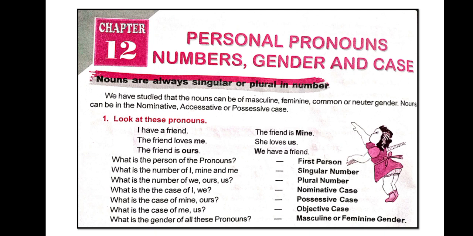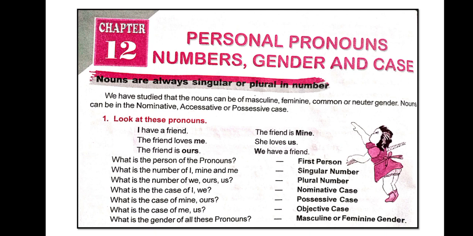So here what is the person of the pronoun? It is first person, right? What is the number of I, mine and me? That is singular. So all this you have to learn by heart because it can come in the exam also. This is one kind of definition or rule. What is the number of we, ours and us? It is the plural number. If we are talking about I, mine and me, that is the singular. If we are talking about we, ours, us, that is the plural number.